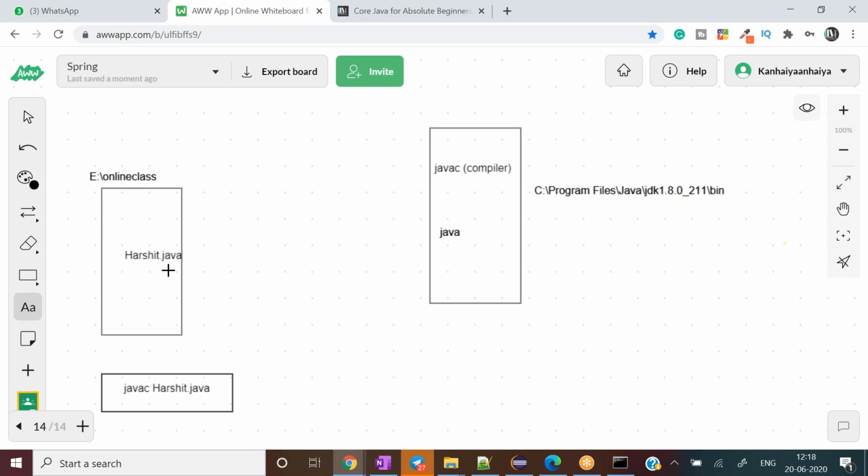Now think from the perspective of the operating system. We are working in this area, javac Harshit.java, which is located in the E colon online classes folder, and my javac is located somewhere else, at that location, right? A different place. So how does my operating system know where to take help from javac, where it is located? For that purpose, the path variable comes into the picture. Let me draw one more box over here.